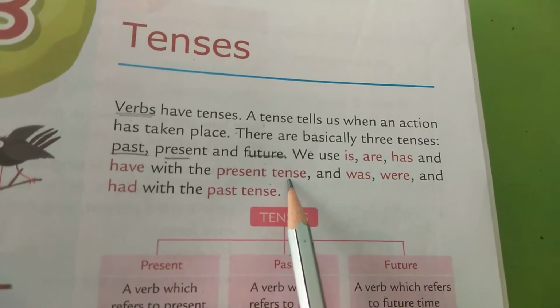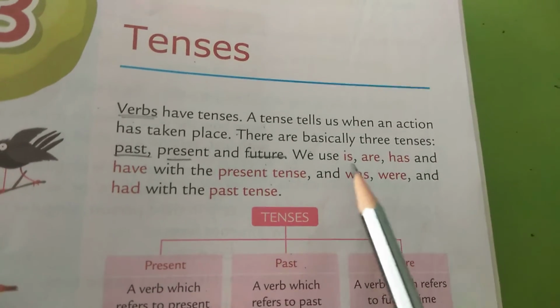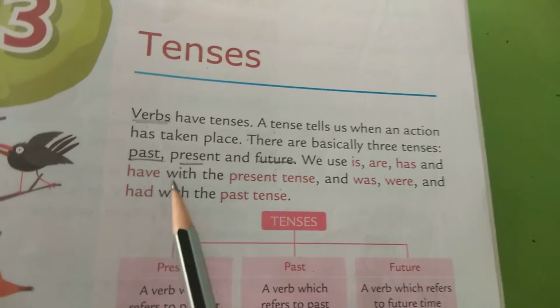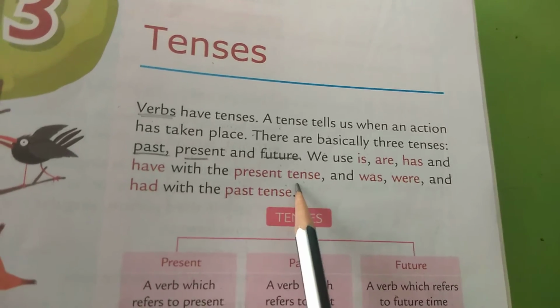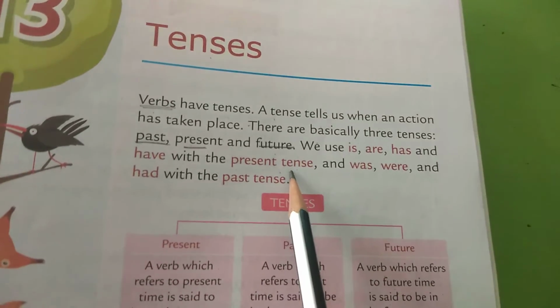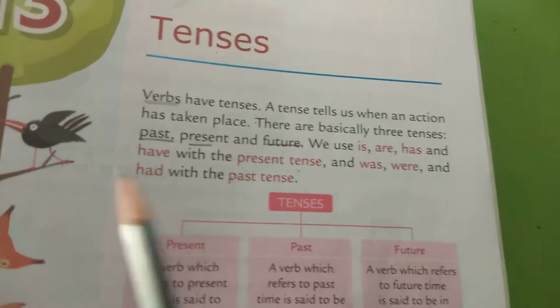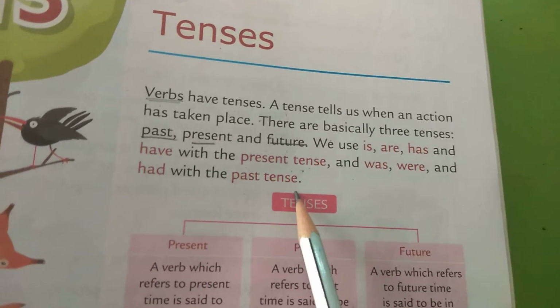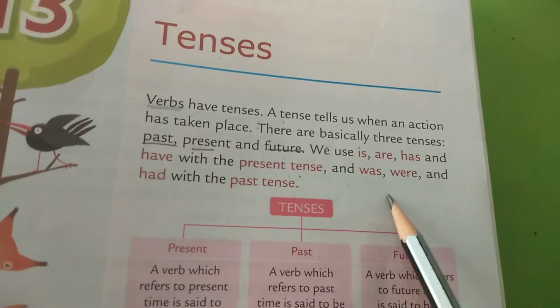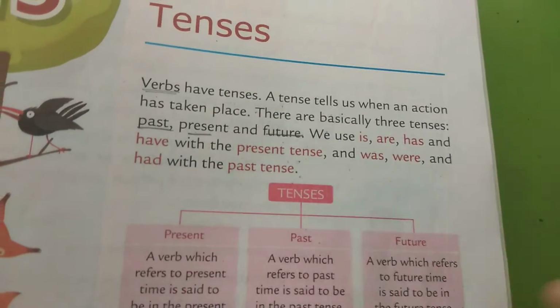So always remember this, the verbs is, are, has and have are always used with present tense. Okay, they are present form of the verb. And was, were and had are used for past tense. We use was, were and had for past tense.